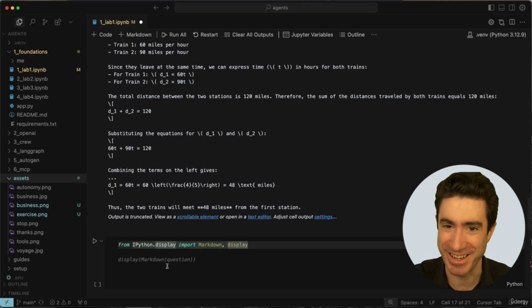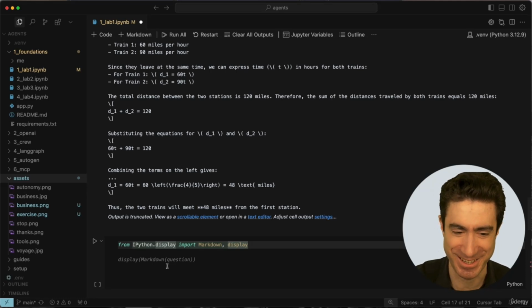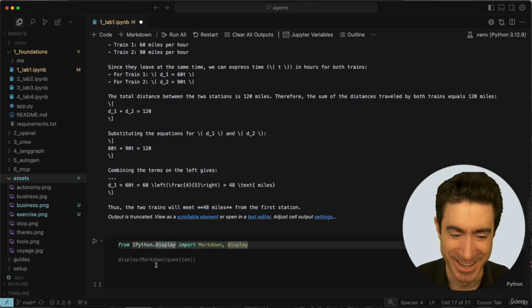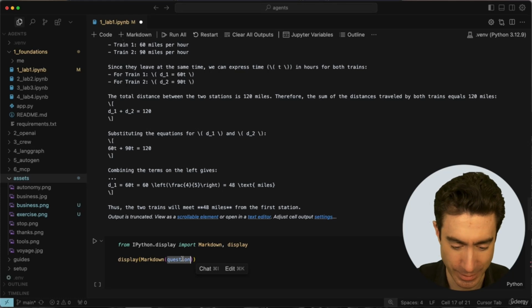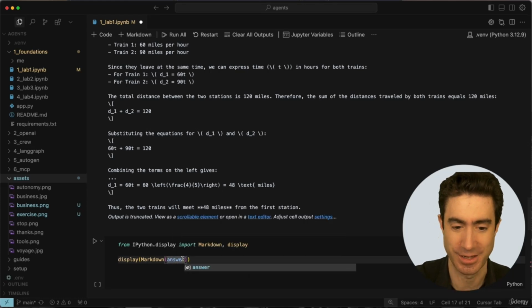It's spooky. It is spooky the way Cursor does this sometimes. From IPython.display import Markdown and display, and then the next line that Cursor is telling us to write. I don't really have a job here, do I? Display Markdown, but the only thing it's got wrong, thank goodness it got something wrong, is that what we actually want to display is the answer, not the question.